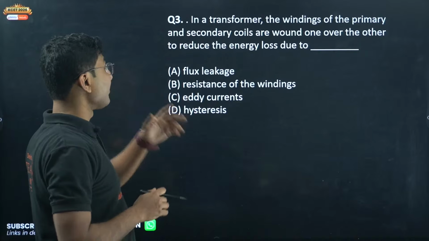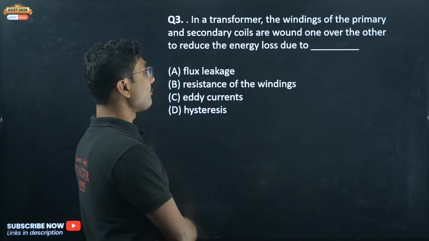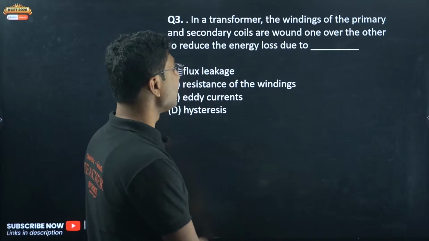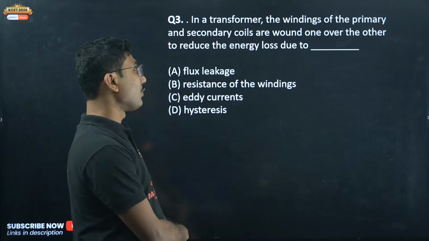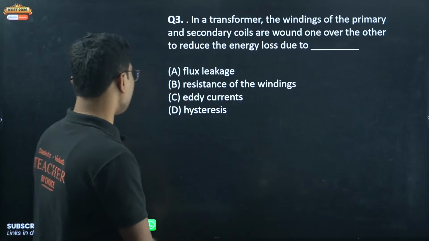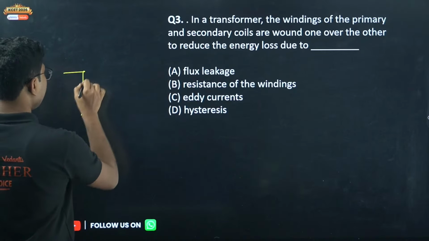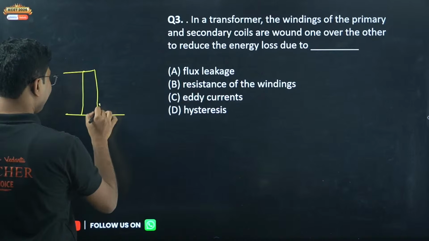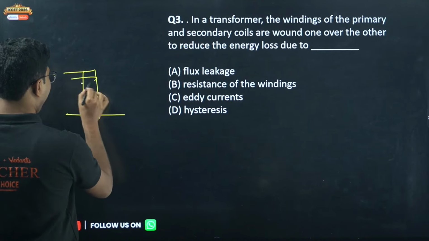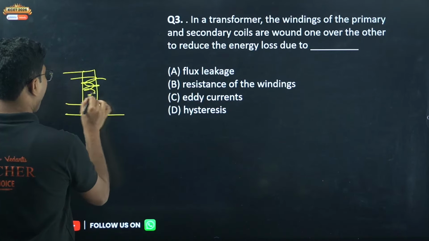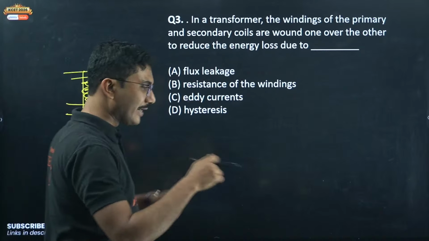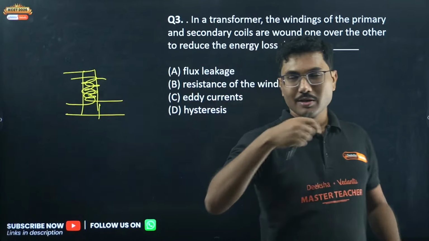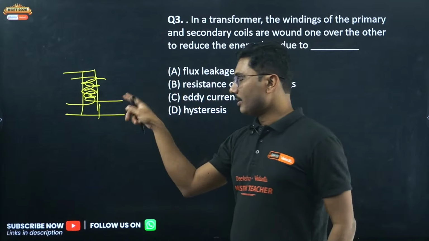Next, in a transformer, the windings of the primary and secondary coils are wound one over another to reduce the energy loss. So you missed the javelin now. One coil is wound over another. Winding means a circular coil.